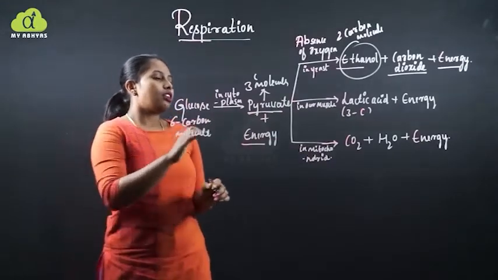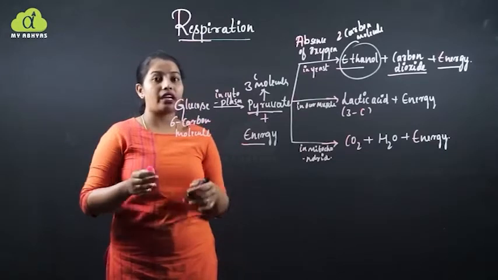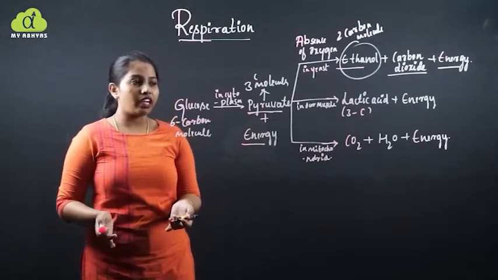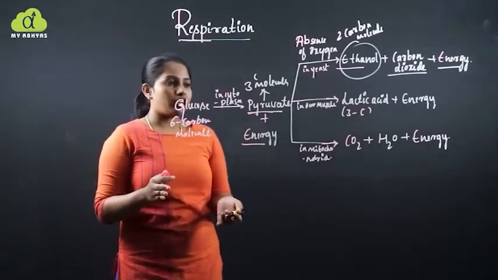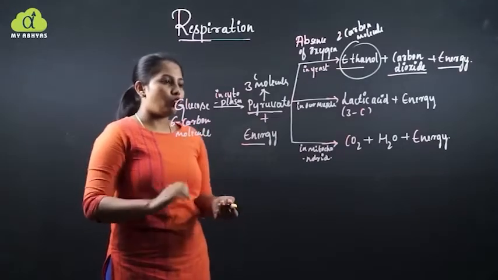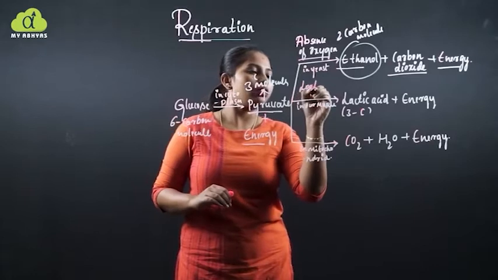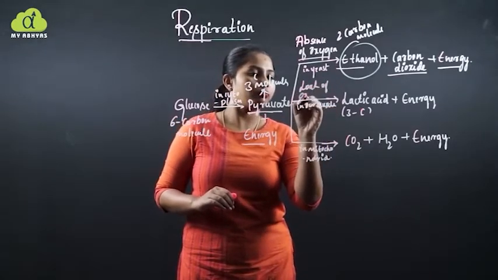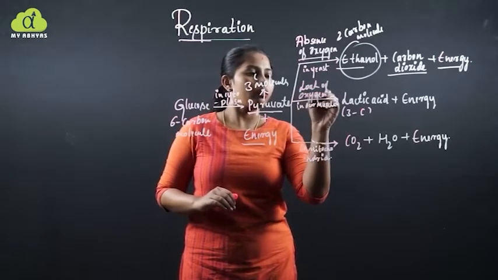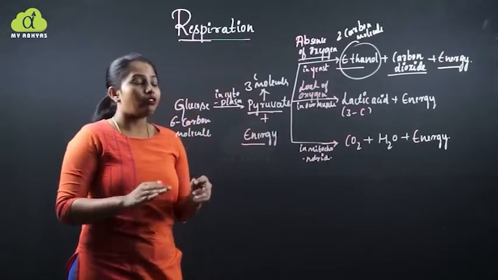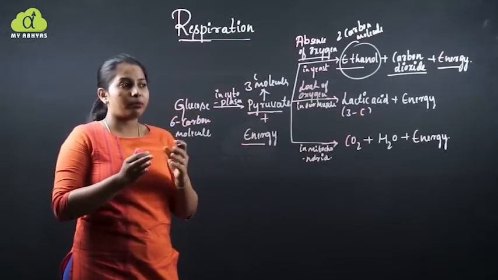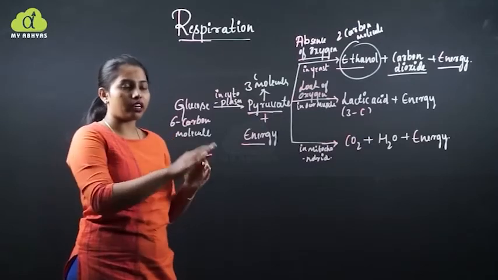Next, this pyruvate is again going to break down. Why? Because during this respiration, there is a lack of oxygen. Here is the absence of oxygen, here is the lack of oxygen. So the respiration stops, because the supplied oxygen is not enough for the respiration.